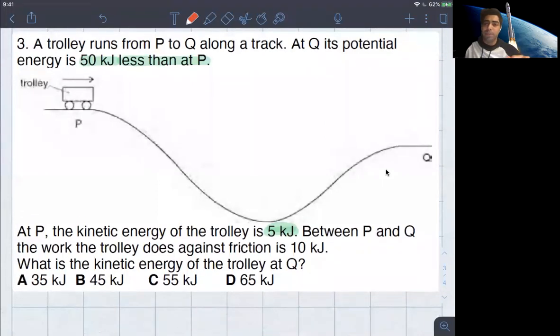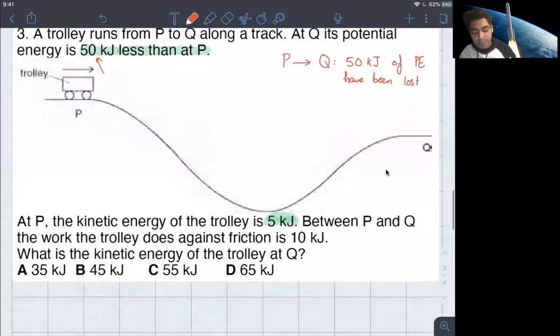Now again, the trick with a question like this is that if you have the ability to break it down, to decompose it into smaller parts, it becomes a lot easier. I can try to show you how I would do it. So at Q, its potential energy is 50 kilojoules less than at P. Meaning, as it goes from P to Q, 50 kilojoules of potential energy have been lost.